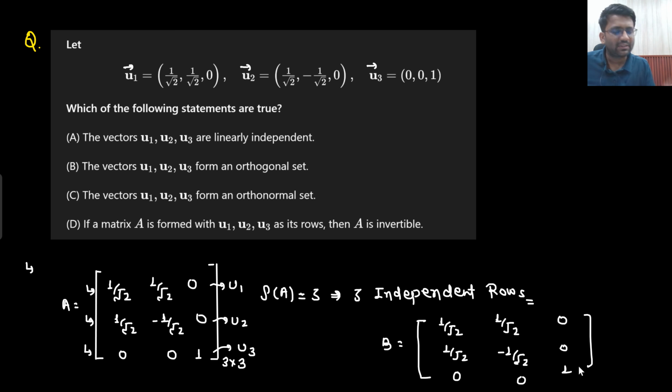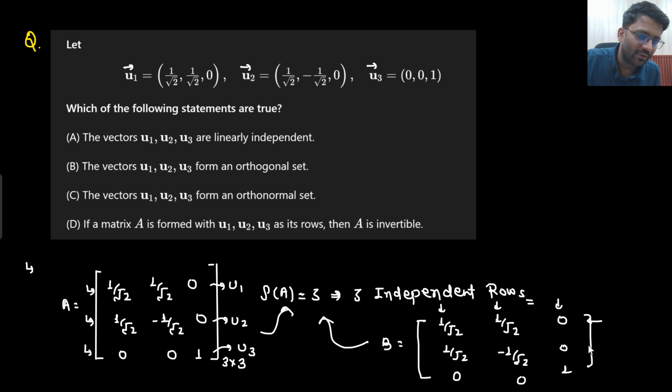It will also give you the same result. Here also the rank would come out to be 3 only. Whether you write down in row form or you write down in column form, in both of the cases you will get the same result. Here also you can say that there are 3 independent columns. The rank would represent the number of independent columns and the number of independent rows. So you can say that we are having 3 independent columns and 3 independent rows, right? So you would be able to say that all 3 are linearly independent of each other.